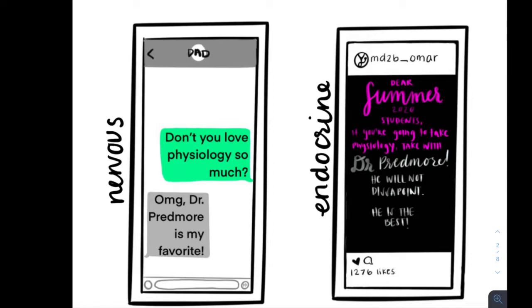Let me explain this further. If the body wants to relay a message quickly to one cell or a small group of cells, then it will choose the nervous system. This is done by a neuron directly sending a message to the area it wants to communicate with via action potentials. This could be like me sending a text message directly to Angelique saying, "Don't you love physiology so much?"